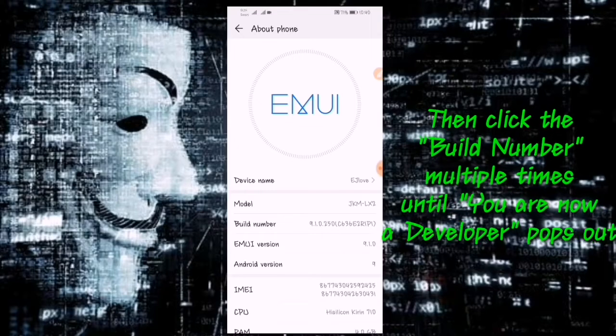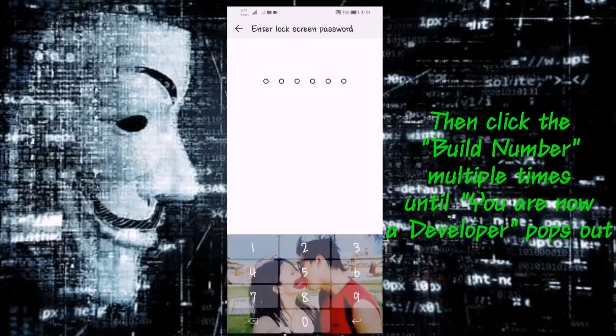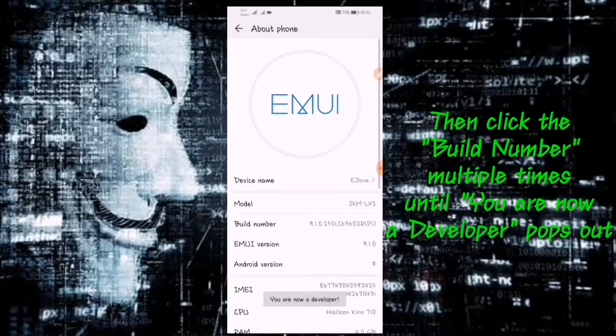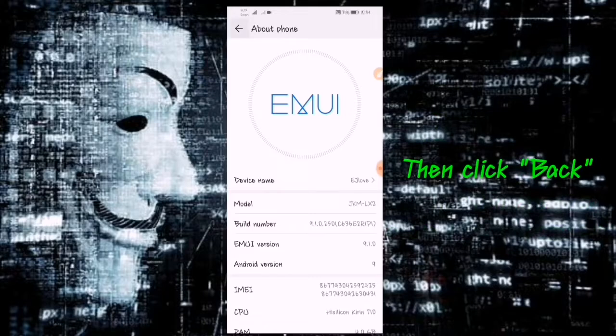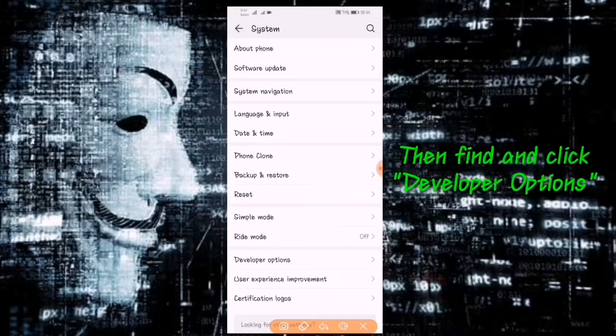Click it fast until you will see a pop-up. You are now a developer. Yeah, you are now a developer. Then back, then find the developer options and click it.